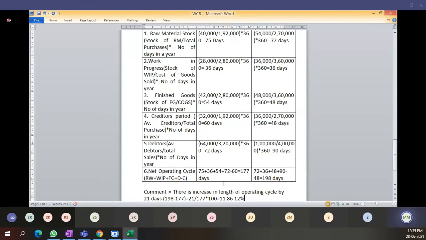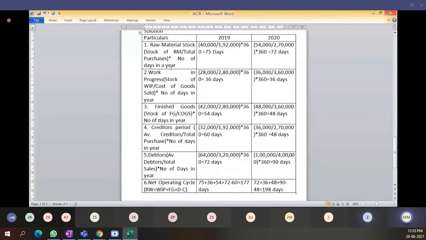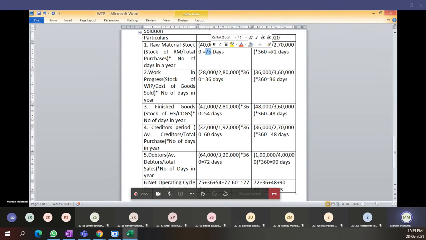Then in which particular item, in which particular period is there an increase? See here, raw material stock, the number of days the raw material is in stock. In 2019 it is 75, now it has decreased to 72.